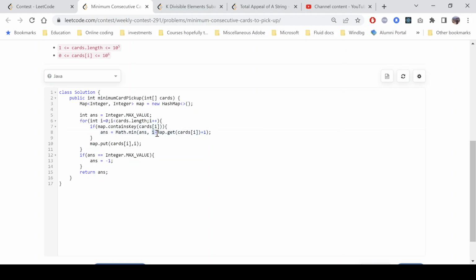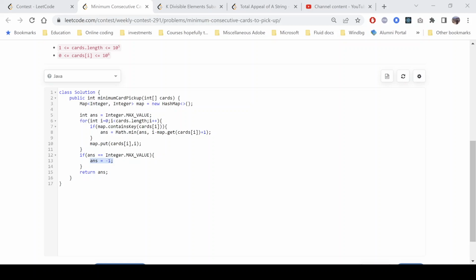That means the current index minus the index of cards of I, the latest index of cards of I. So this will be the answer. This will be our updated answer, and then we update our map that now the cards of I will have value I, so that when we move forward, that particular index is compared with the current index. That means the ith index. So we do it for each and every value. We keep on updating the answer, and at last if we have answer equals to integer dot max value, that is the value that we initialized in the beginning, then all we need to do is assign -1 to it, because we are not able to find a possible pair, and then we return the answer.